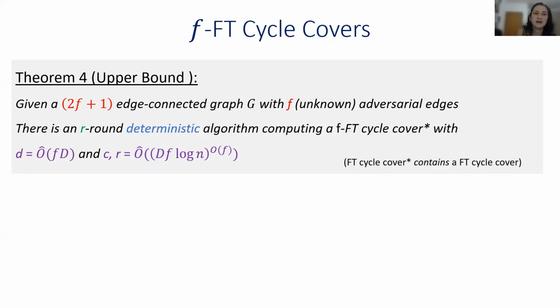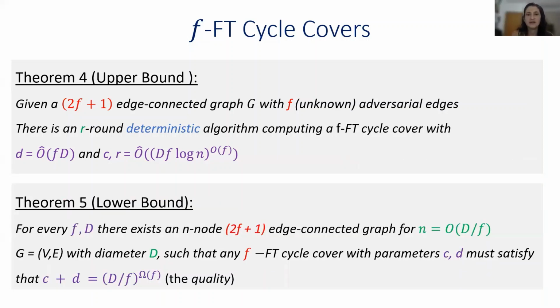Okay, so we showed a construction for a fault-tolerant cycle cover, and we have this exponential dependency in f. And then we asked, is this exponential dependency essential? And we answered this question in the affirmative, and we showed that for every parameters f and d, there exists some 2f+1 edge-connected graph with diameter d, for which every f fault-tolerant cycle cover with parameters c and d, the congestion plus dilation must be exponential in f.